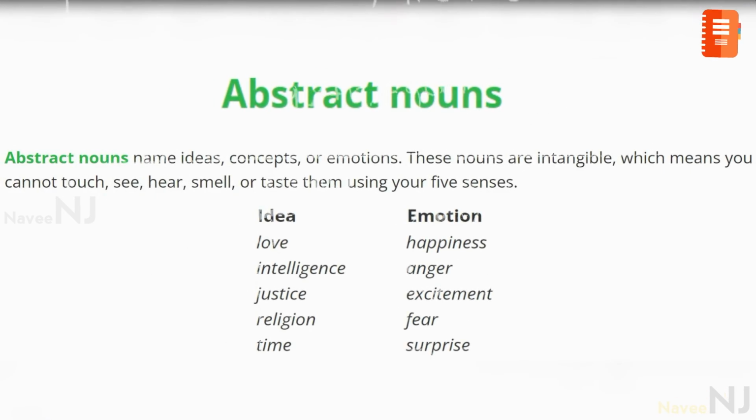Abstract nouns. Abstract nouns name ideas, concepts, or emotions. These nouns are intangible, which means you cannot touch, see, hear, smell, or taste them using your five senses. Examples: Idea means love, intelligence, justice, religion, time. Emotion means happiness, anger, excitement, fear, surprise.